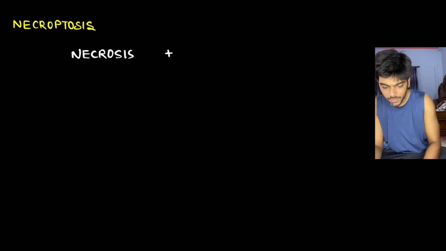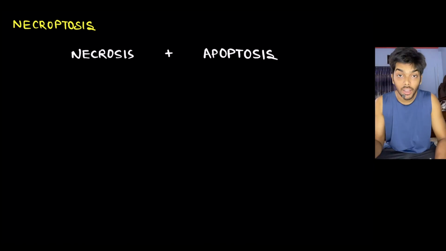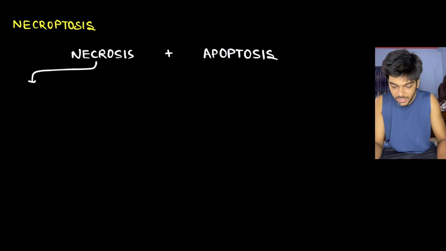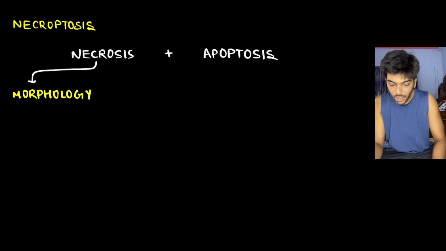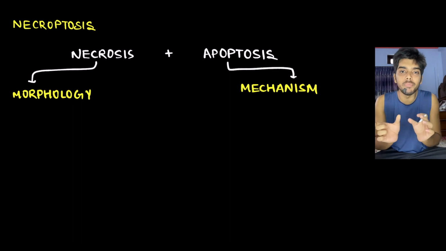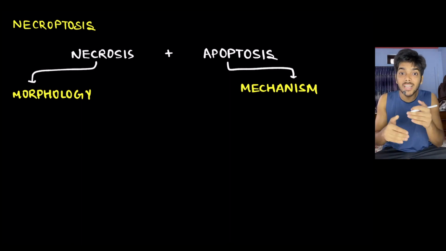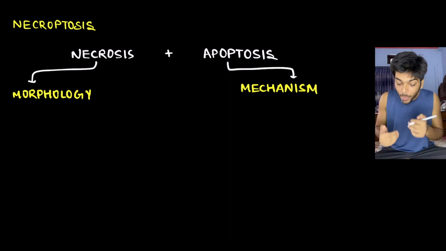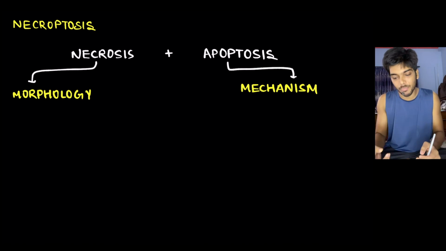and apoptosis. It is, in fact, a hybrid of necrosis as well as apoptosis. Because in necroptosis, you get to see morphology of the cell like necrosis, but mechanism of cell death like apoptosis. That is why it is a hybrid between the two.